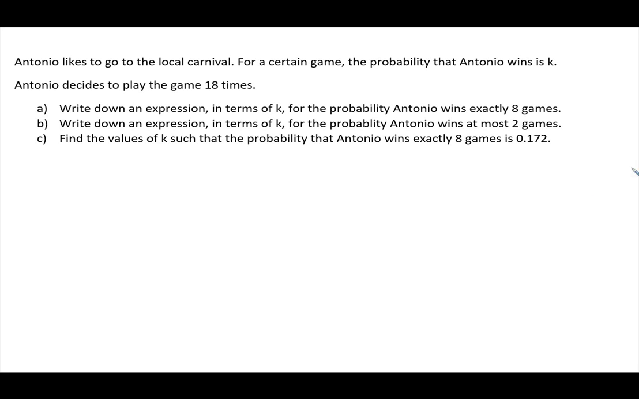games. Okay, so the first thing we need to do is recognize this is a binomial distribution type question. Thinking back to those 4 requirements of binomial distribution, first of all, let's define our X. In this case, it would be Antonio wins the game. So Antonio wins, that's our definition. The probability of this happening, they say, is K.